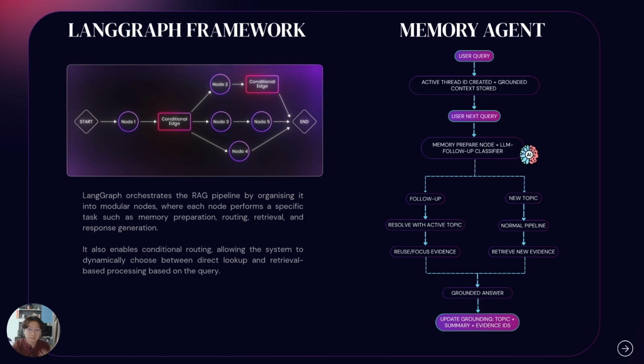For the memory agent, it is grounded in evidence rather than just raw chat history. After an answer is generated, the system stores the active topic and a short evidence summary. Then on the next turn, it can classify whether the query is a follow-up or a new topic. If it is a follow-up, the query is rewritten using the previous active topic. It will reuse the focused evidence and merge it into the grounded answer, which will update the grounding, like the topic plus the summary, and also the evidence ID, if any. If it is a new topic, it will go through the normal pipeline again to retrieve new evidence, and it will become part of the grounded answer.